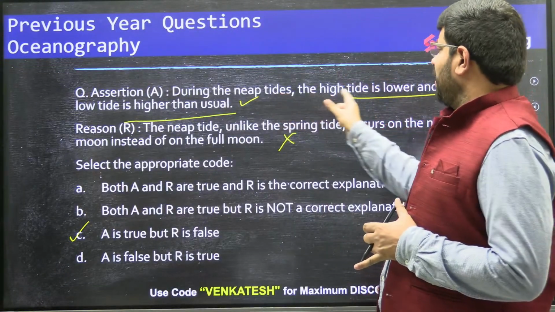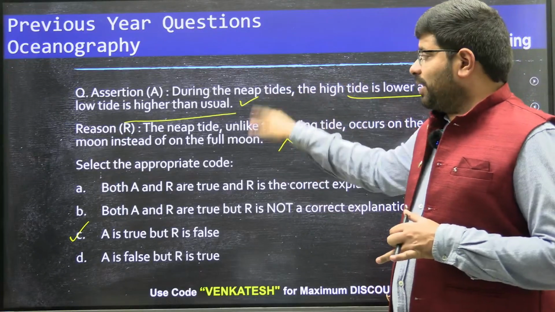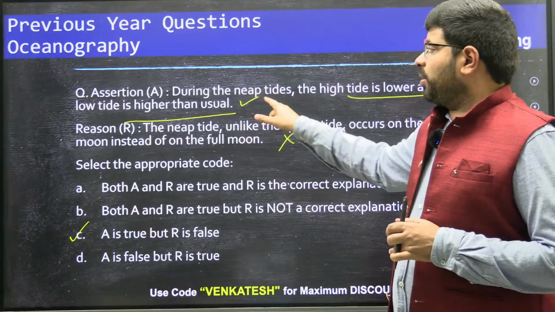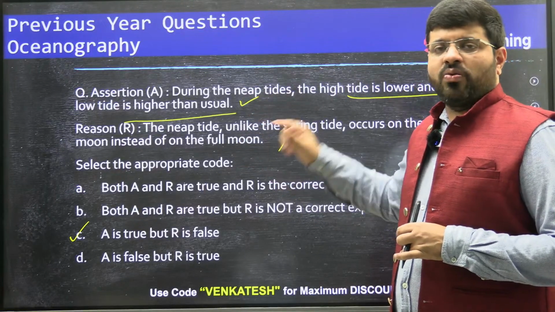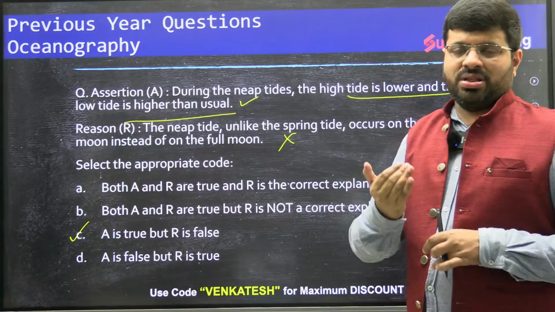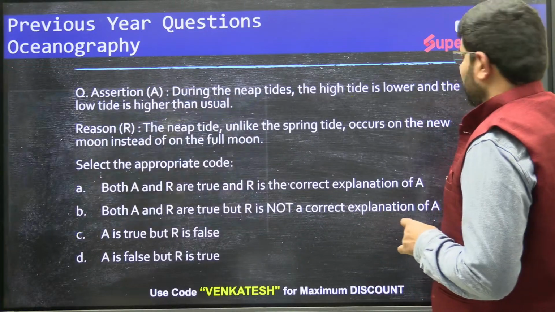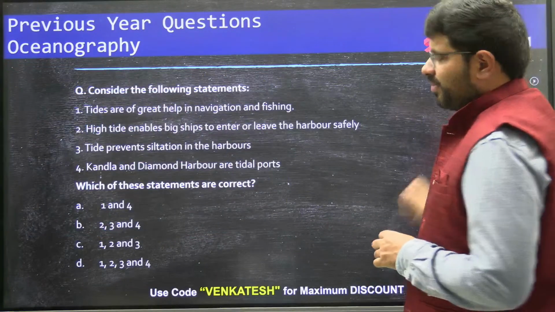So with this, I hope you have got this picture. Then why are the high tides lower than usual? Because of the perpendicularity. The correct reason is the perpendicularity: whatever the force of the moon is, it will be countered to a lesser extent by the sun. Right. So let's move forward to the next question.